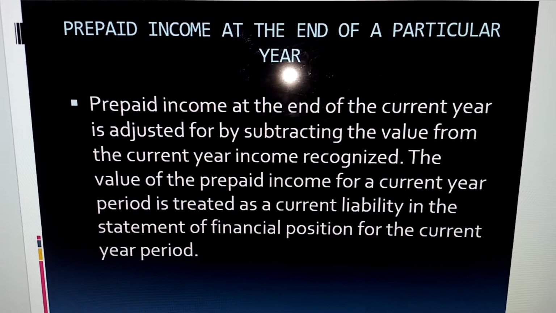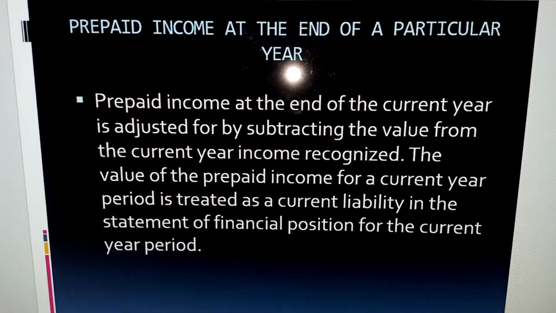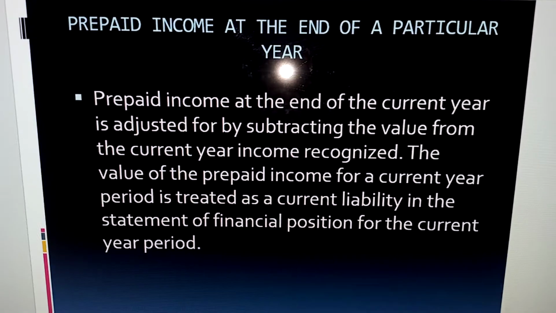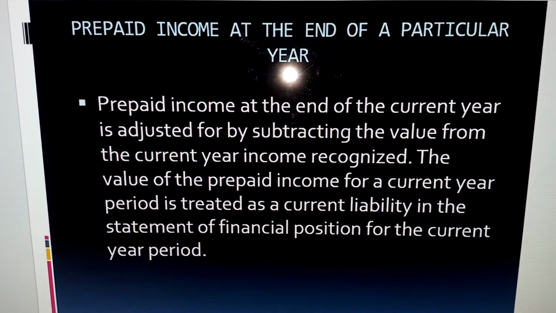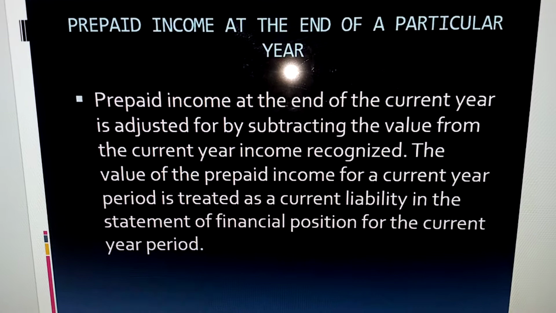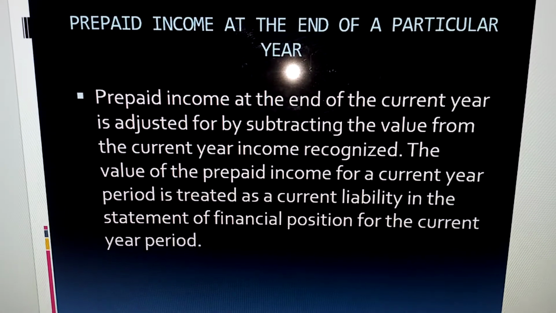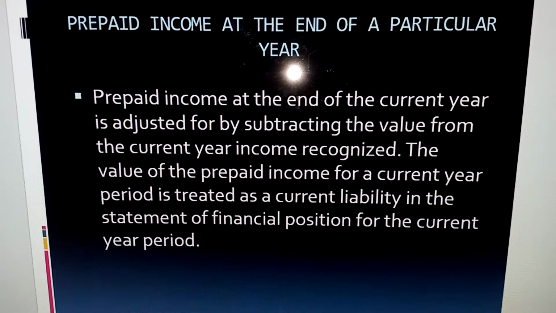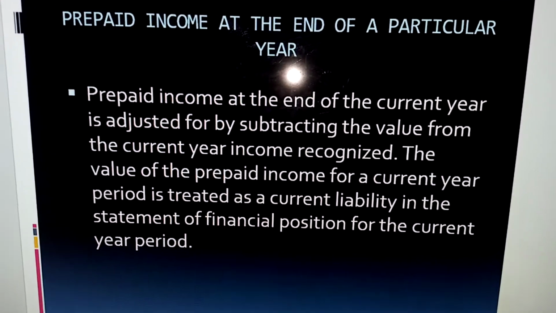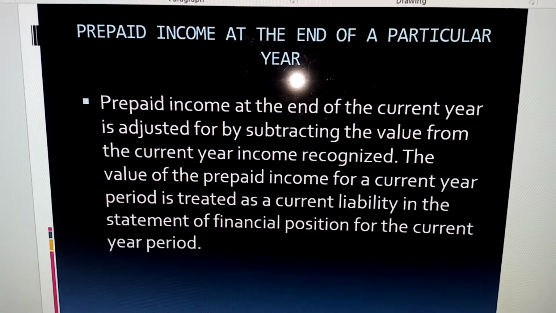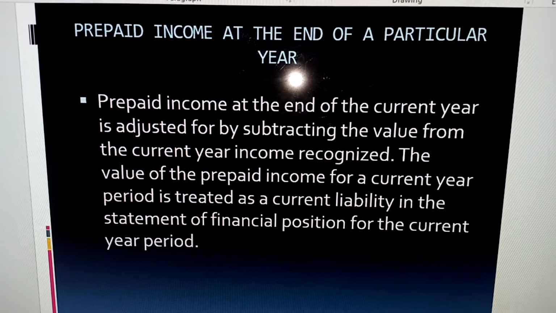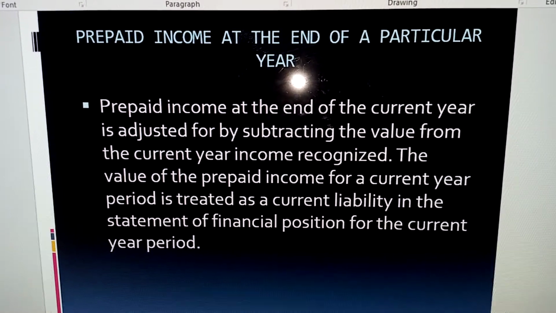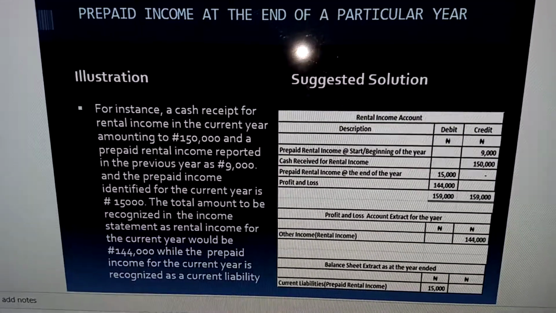Because if you have received an amount of money for a job you have not done, you are owing the person that paid you. So it makes the business have a creditor that is yet to be paid. So when you have prepaid income at the end of the period, it is a current liability. When you have prepaid expenses at the end of the period, it is a current asset.